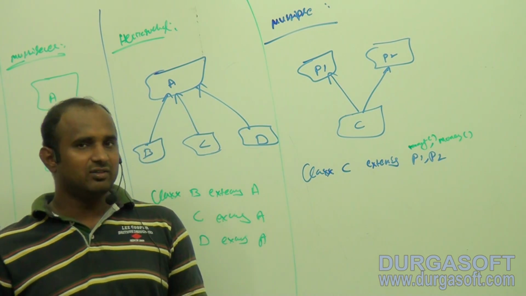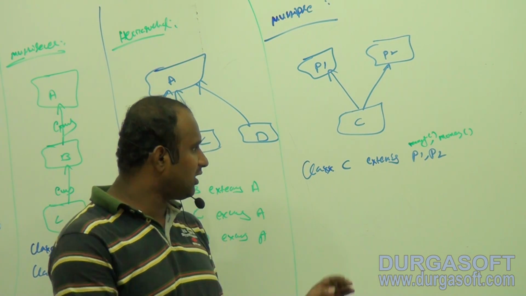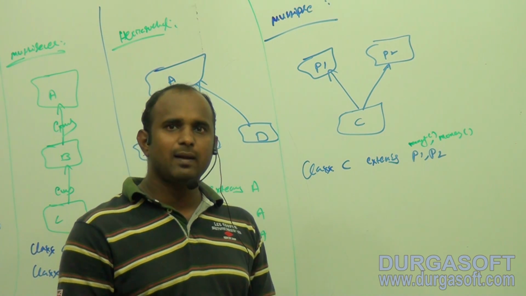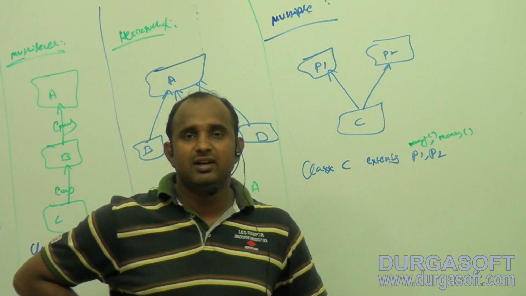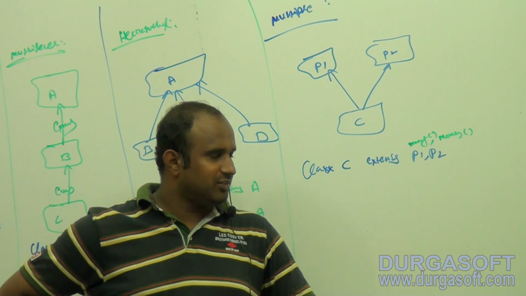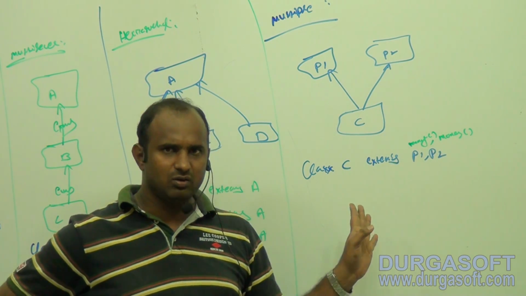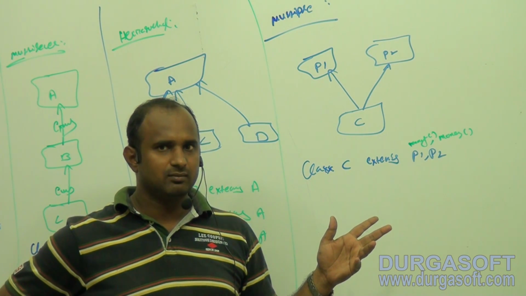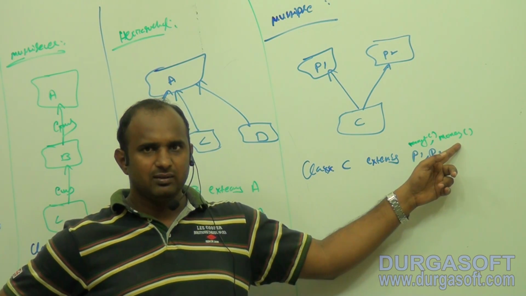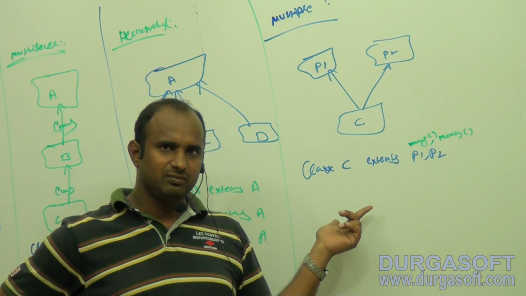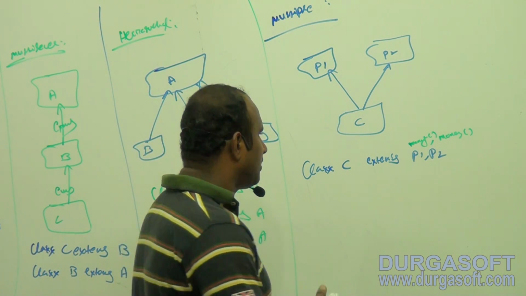Father 1 money is accessed, father 2 money is accessed. Tell me which money is executed, father 1 money or father 2 money? Obviously it generates ambiguity problems. So that's the reason, here 2 different methods. If 2 different methods, it will be worked out. But Java is not supporting. If father 1 contains money, father 2 contains money, and the child is trying to access, obviously ambiguity problems arise. That's the reason this is not supported in Java.